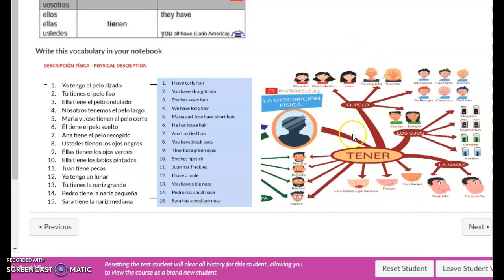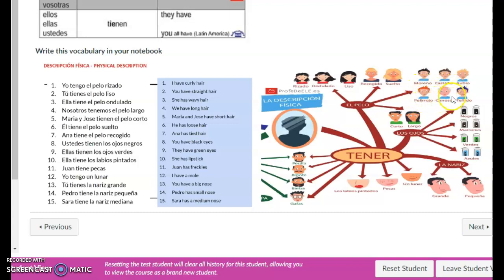So, tiene el pelo rizado, curly. Ondulado, wavy hair. Liso, straight hair. Recogido, tied hair. Suelto, loose hair. Corto, short hair. Largo, long hair. This is for the hair. Now, these are the colors of the hair. Moreno is when you have dark brown hair. Castaño is light brown hair. Rubio, you are blonde, you have blonde hair. Pelirrojo, you have red hair.